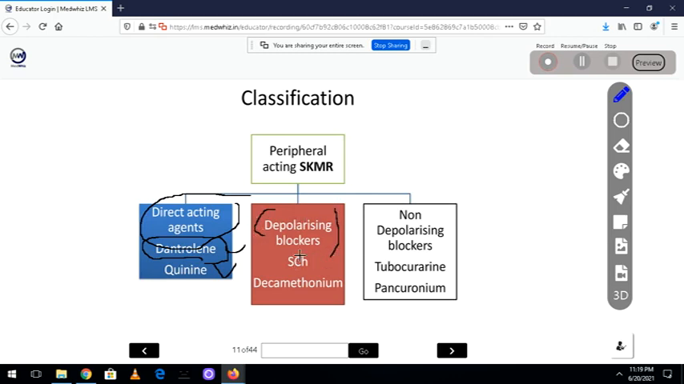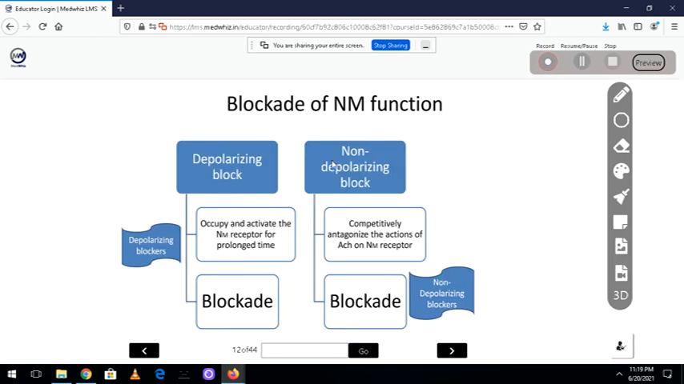The depolarizing blocker is mainly succinylcholine, and one more is decamethonium, which is not used nowadays. Only succinylcholine is what we use. Now, non-depolarizing blockers are competitive blockers, like D-tubocurarine and pancuronium. There are other drugs I will tell you in the future slides. So what is the difference between a depolarizing and non-depolarizing blocker? Let me tell you that.